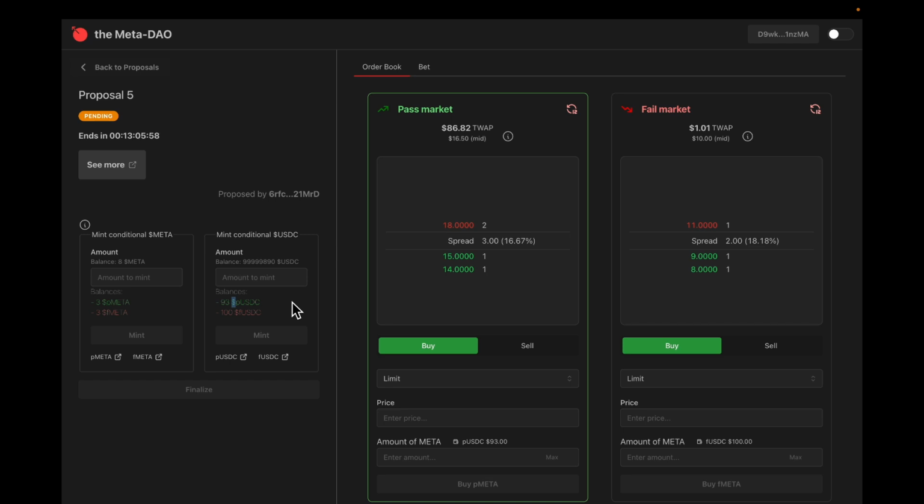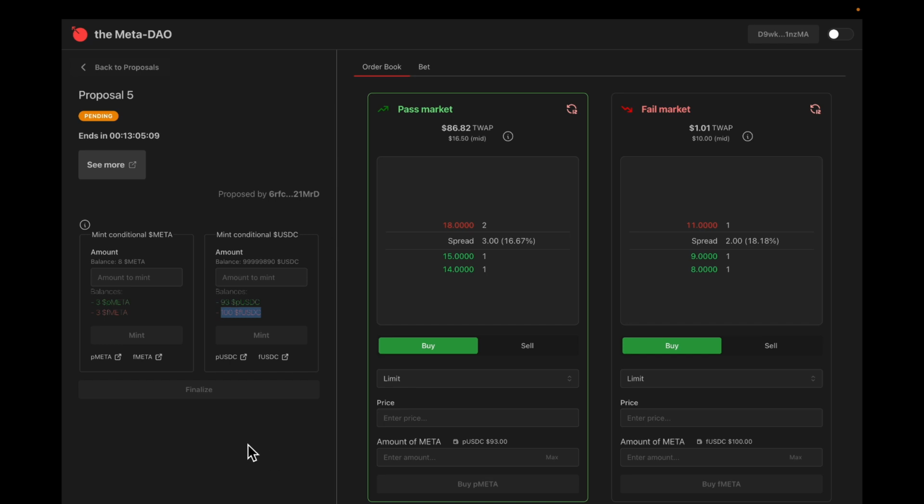If the market fails, you will get 3 fail meta and 100 USDC because that's the trading you did. You bought 1 meta for 17 and 1 meta for 10 bucks. And that will be reflected in the outcome. So if the market fails, this becomes your balance. It drops the P or it drops the F. Your other balances in the other market, just ignore them. It's as if they never happened.